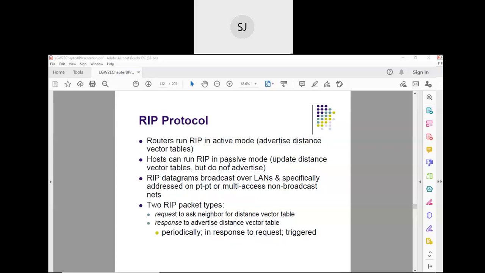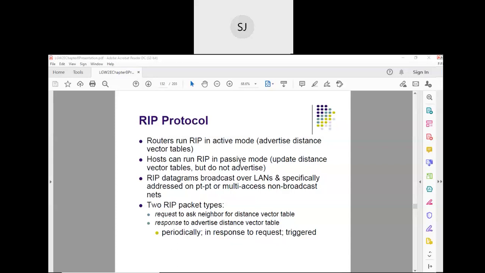If your host is connected to two networks, then it is no longer a host, it is a router, because a router is the one which is connected to multiple networks. If a device is connected to multiple networks, it is called a router.